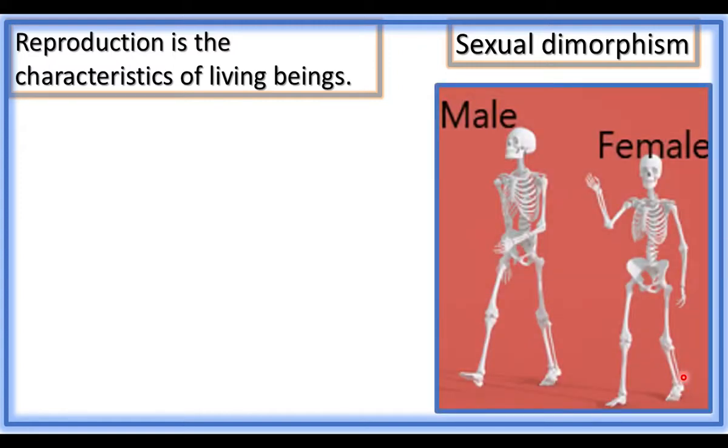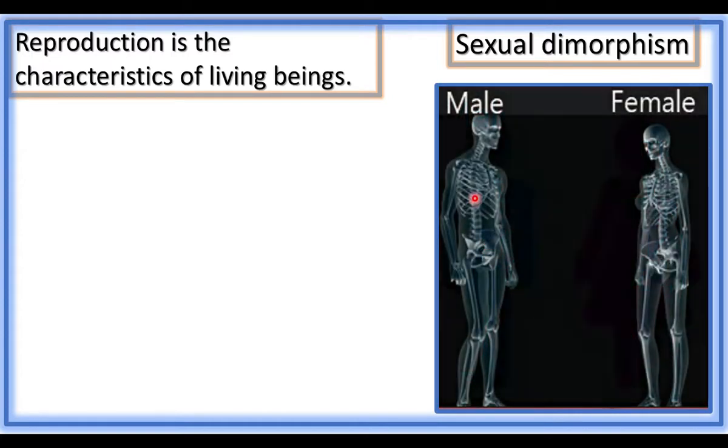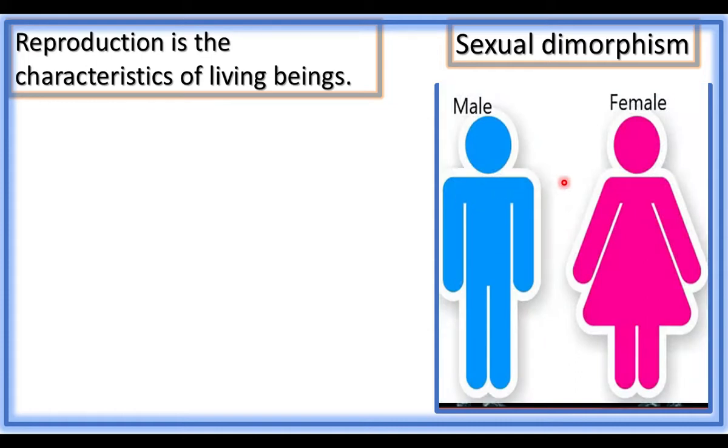Even the skeletal system of female is different from male. The pelvic bone of female is different from male, and males have broader shoulder than female. Male individuals have male reproductive system. Female individuals have female reproductive system.